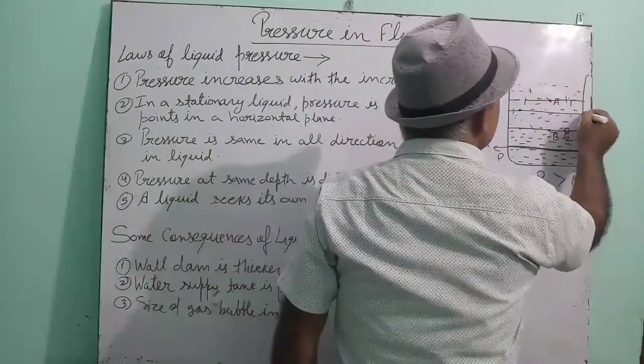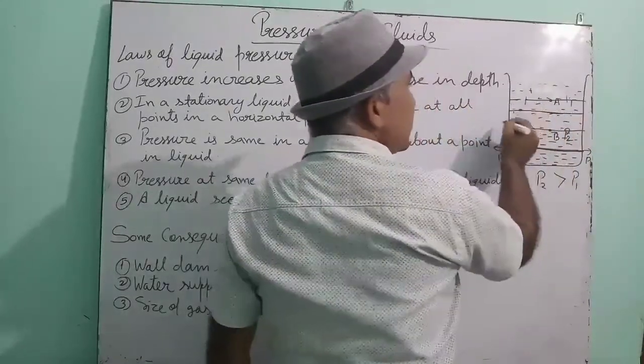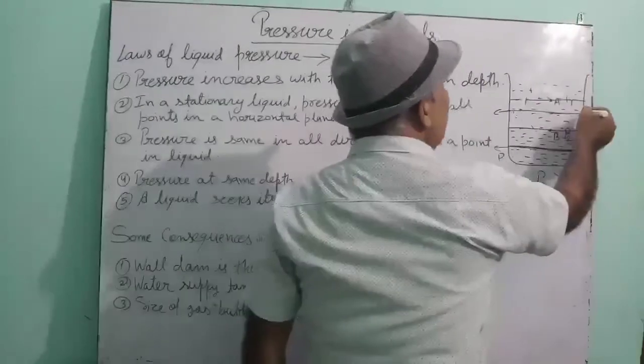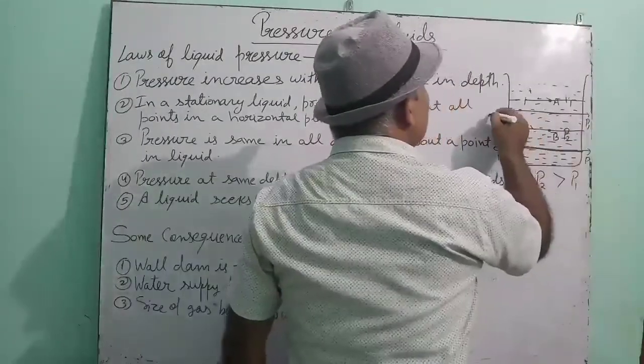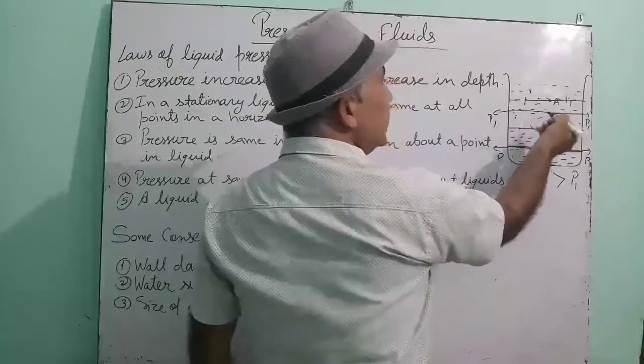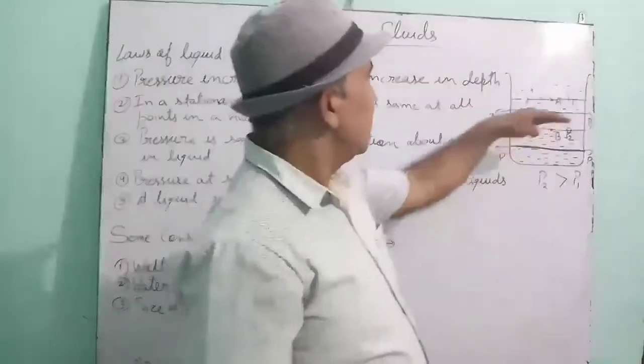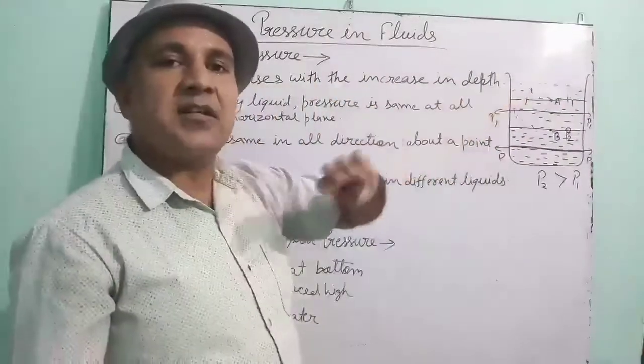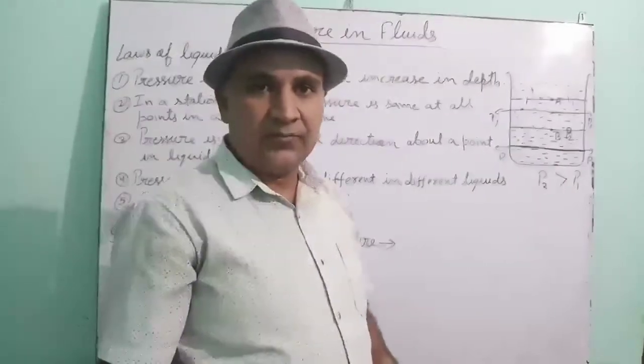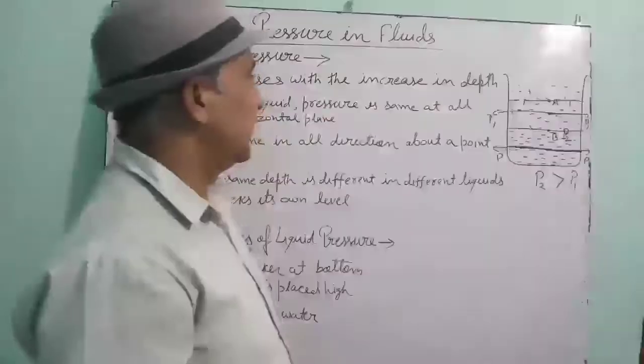Suppose you take this horizontal level. At this horizontal level, the pressure in all directions will be equal. At the same horizontal level, the pressure is the same in all directions. Understood? This is the second law.